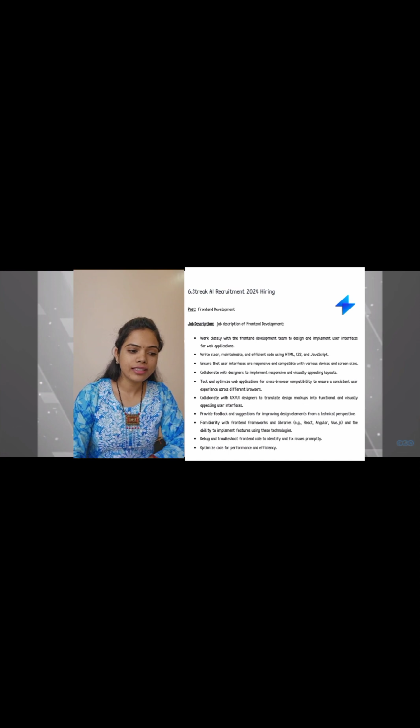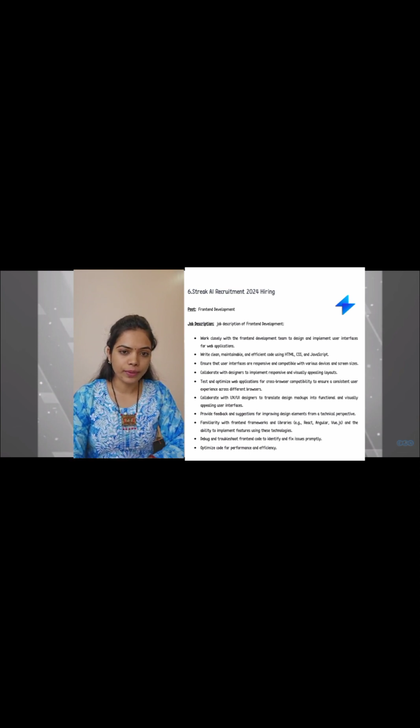Then collaborate with the designer to implement responsive and visually appealing layouts. Then test and optimize the web applications for cross-browser compatibility to ensure a consistent user experience across the different browsers.